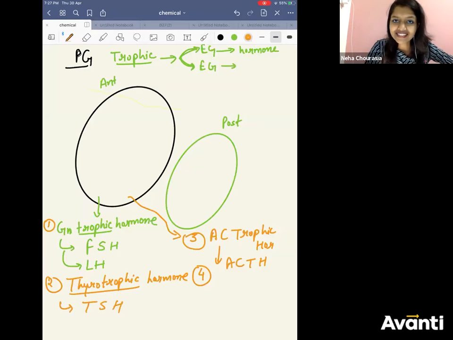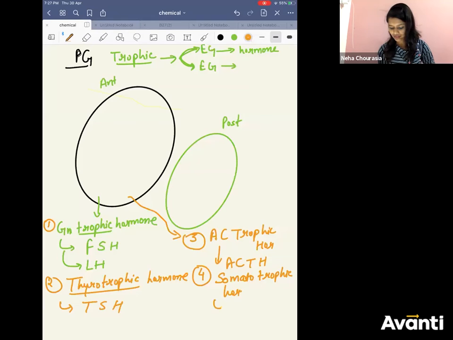So can I say it is a somatotrophic hormone? Growth hormone is a somatotrophic hormone. It will act on your somatic cells and stimulate growth in them. Cell division will start. More cytoplasm content will start forming.